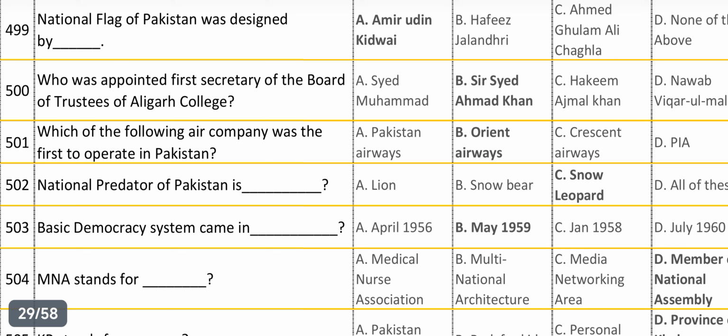Basic democracy system came in dash. Answer is May 1959.